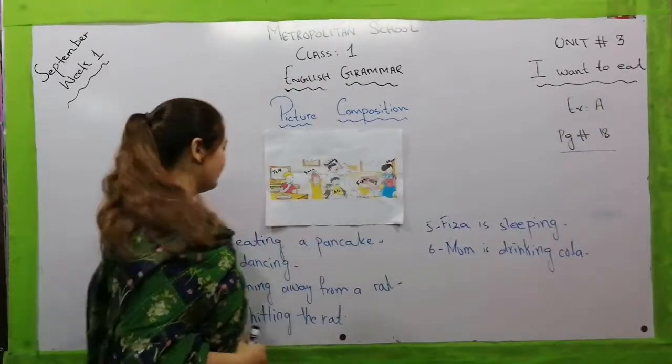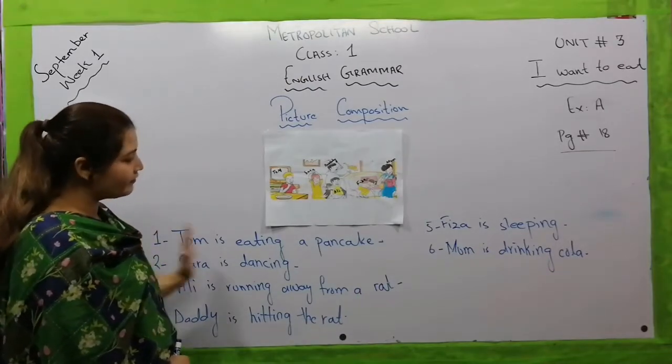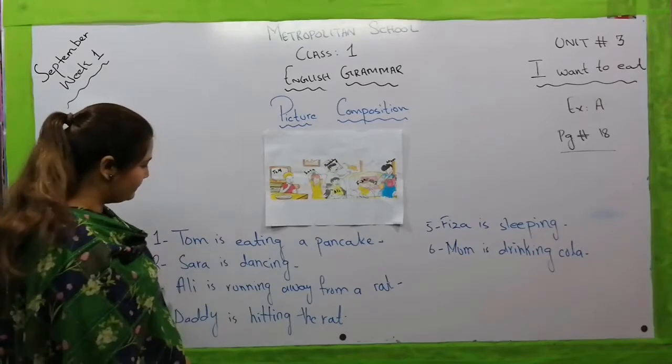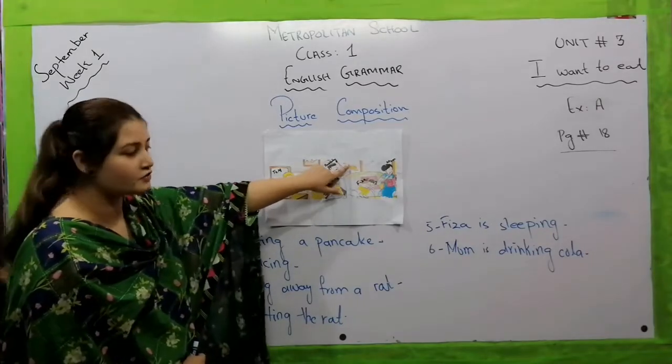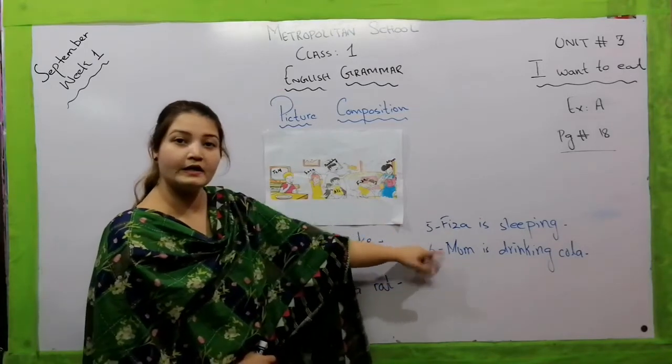Now let's repeat all these sentences with me. Tom is eating a pancake. Sarah is dancing. Ali is running away from a rat. Daddy is hitting the rat. Fiza is sleeping. Mom is drinking cola.